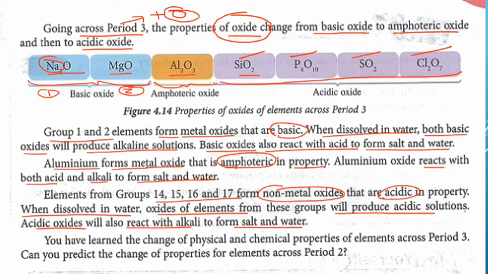So, can you predict the change of properties of element across period 2? So, yang kita bincang sekarang ini adalah across period 3. Bolehkah kamu predict dia punya change of properties untuk period 2 punya elemen? Sebenarnya dia sama sahaja. That's why kita hanya belajar period 3. Satu sahaja, yaitu period 3. So, yang period 2 lain itu, period lain dia sama sahaja dengan period 3.